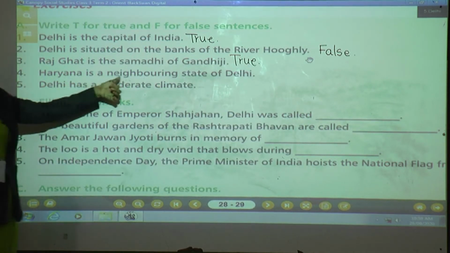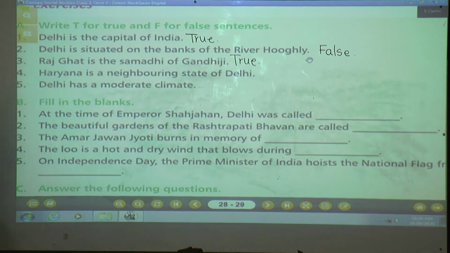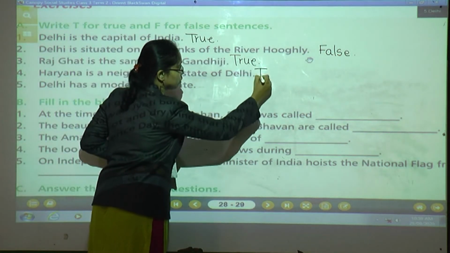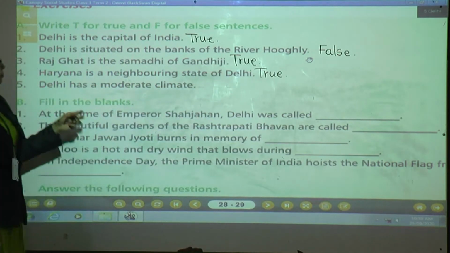Now let's see. Haryana is the neighboring state of Delhi. What is the correct answer, children? Is Haryana the neighboring state of Delhi? Yes, because Haryana is located on three sides of Delhi. That's why Haryana is the neighboring state of Delhi. What is the correct answer? True. T-R-U-E, true. Okay, children?